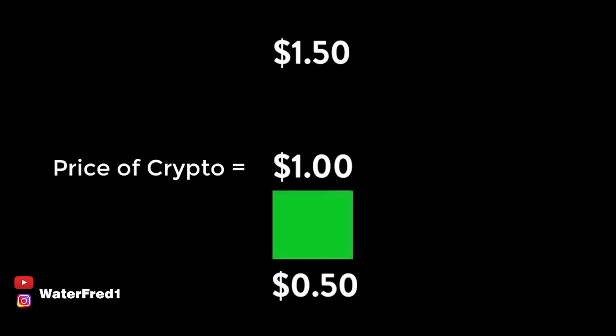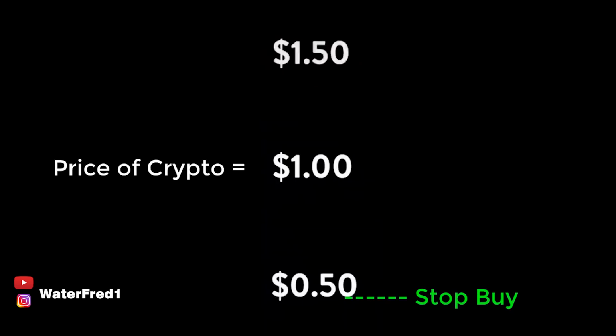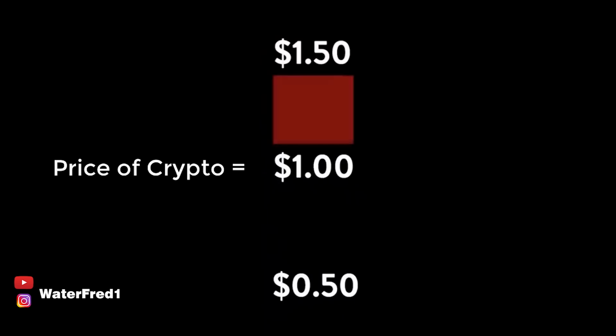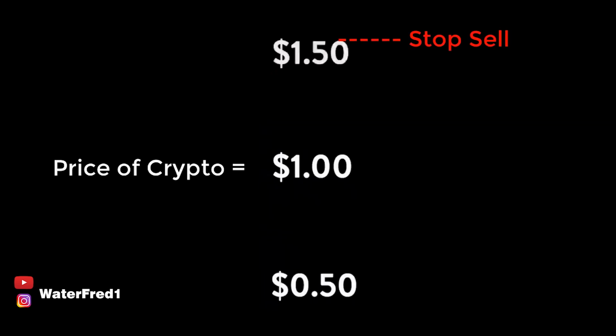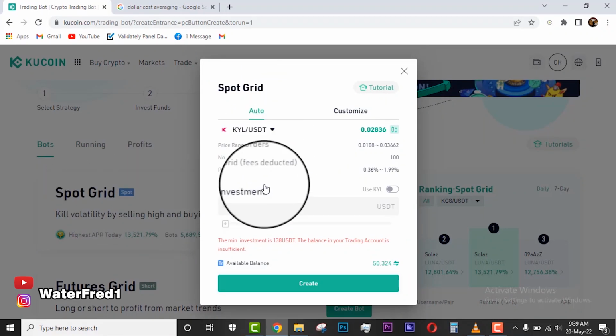It's going to continue buying. Even when it drops to 0.5, it will buy. 0.7, it will buy. 0.8, it will buy. But whenever it goes below 0.5, it will stop buying. And then when it goes above 1.0, it sells. Yes, but whenever it crosses 1.5, it will stop selling. So that is exactly what this spot grid is.